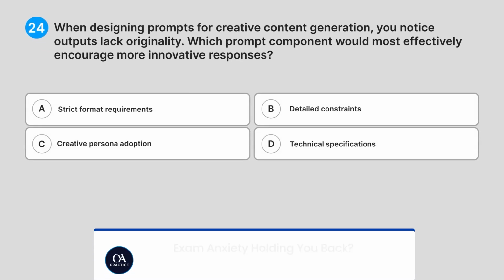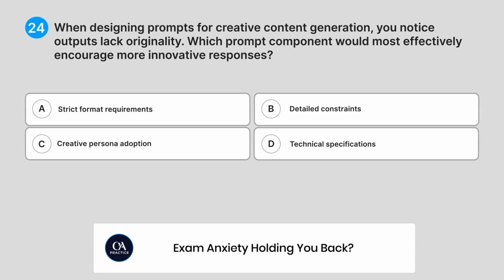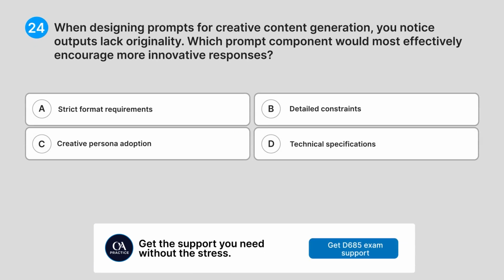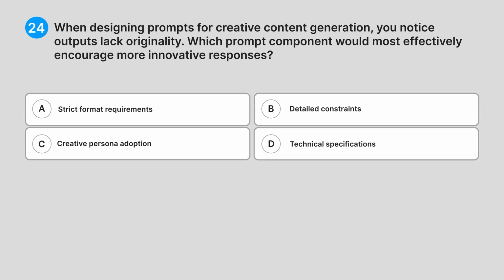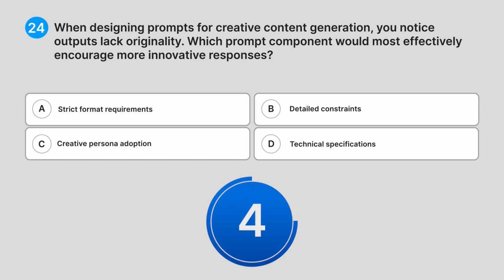24. When designing prompts for creative content generation, you notice outputs lack originality. Which prompt component would most effectively encourage more innovative responses? A. Strict format requirements. B. Detailed constraints. C. Creative persona adoption. D. Technical specifications. Do you know the answer?